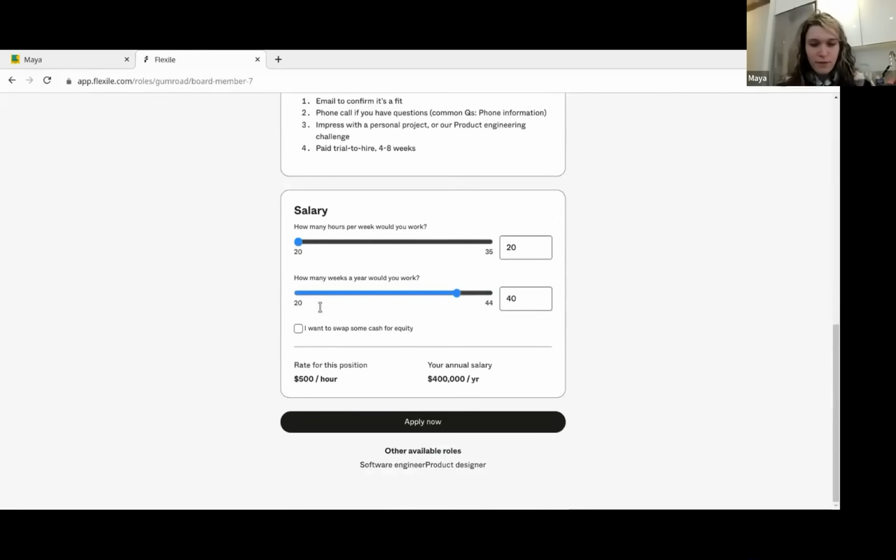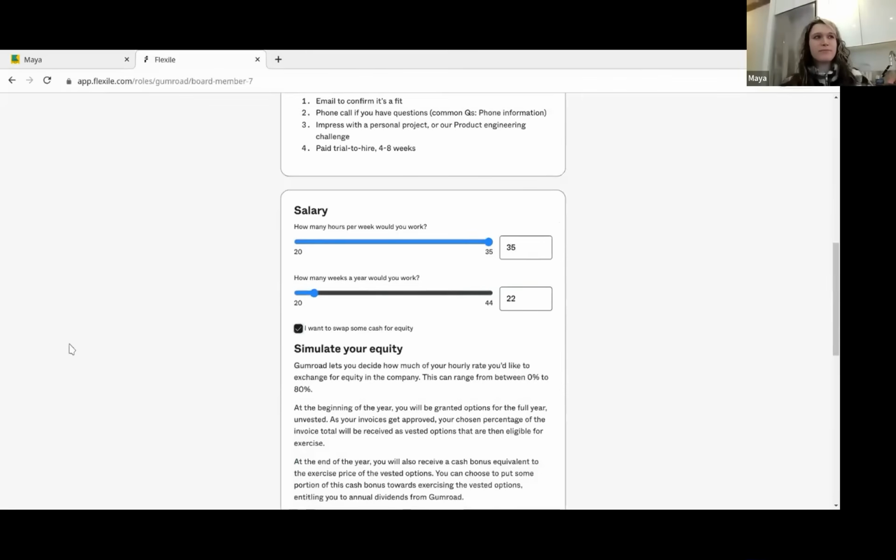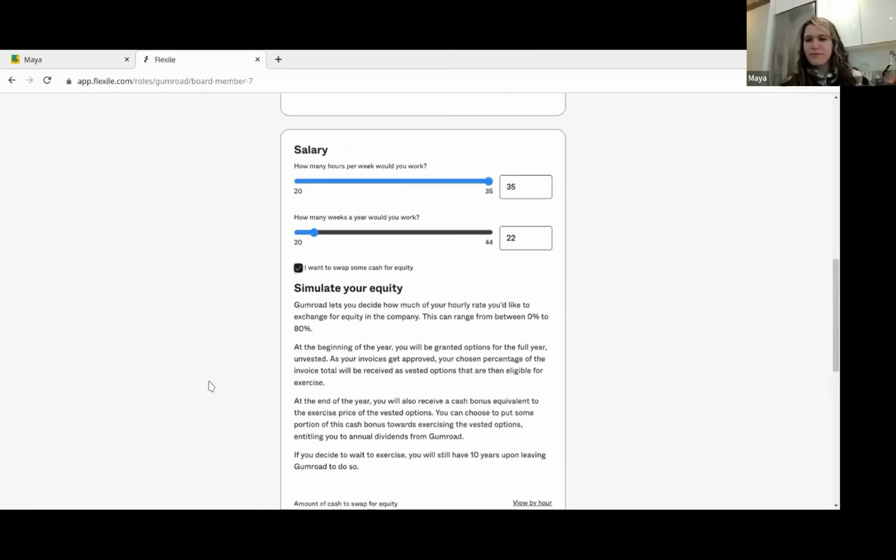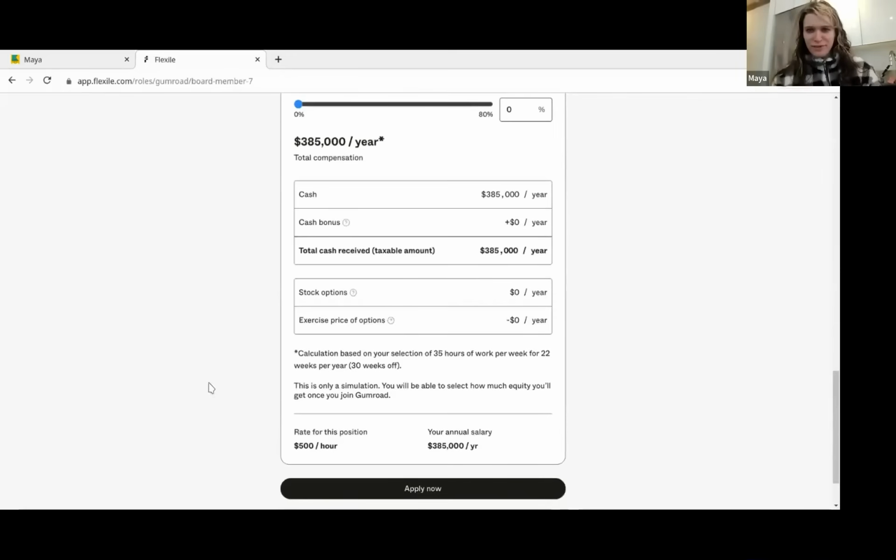Okay, so first thing I can do is say how many hours per week I would work. I want to make a lot of money, so I'm just going to work 35. But I'm going to take a lot of vacations. I'm just going to work 22 weeks a year. And I do want some equity. I do want to swap some cash for equity, because equity in Gumroad sounds like a very valuable thing to have. So I'm just going to go ahead and do 30% of my compensation in equity.